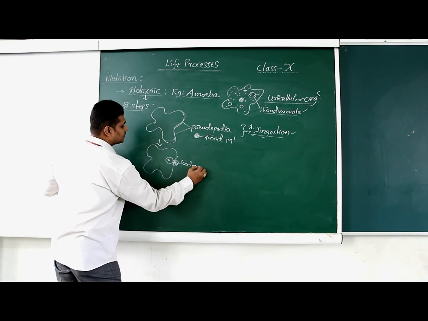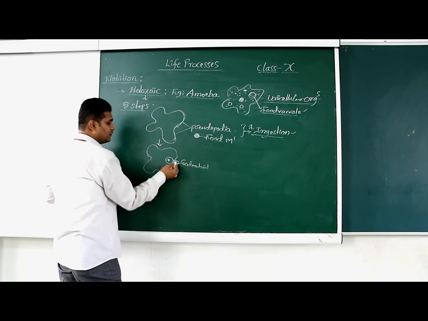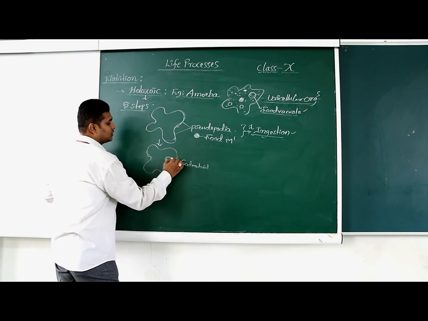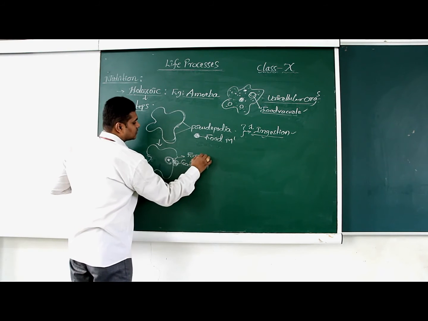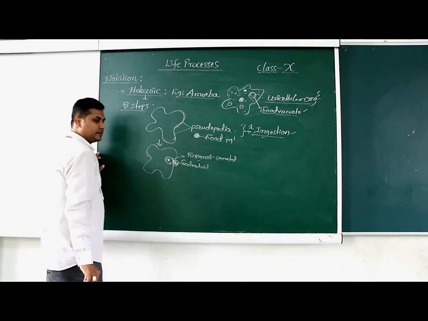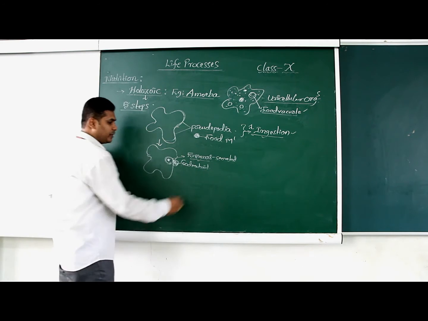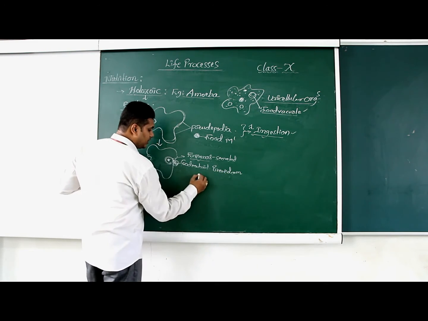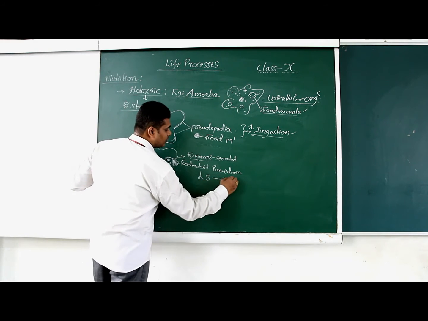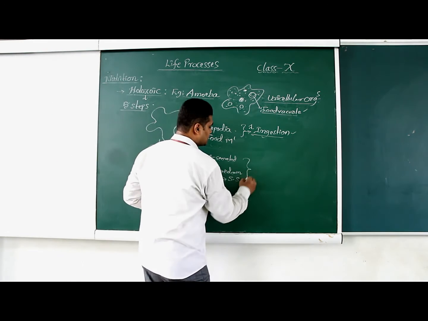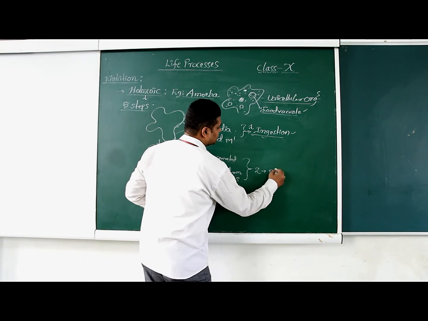The food materials which enter inside the amoeba are held by the food vacuole, and some enzymes are secreted by the amoeba. The enzymes help to break down the food particles. I said already, the large substances are broken down into smaller substances. This process is the second step, digestion.